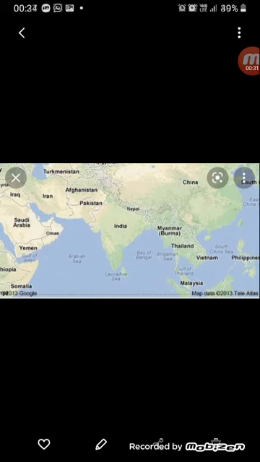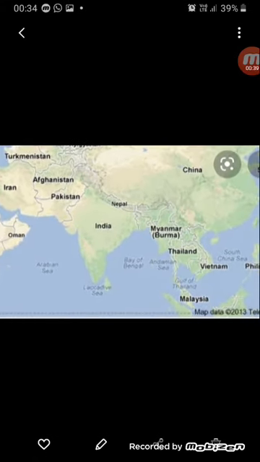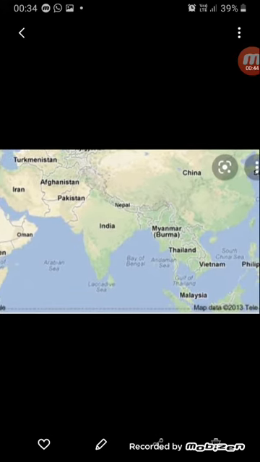Now it is at the southernmost part of the Asian subcontinent. So over here you can see this is the map of Asia and India is right away at the middle of Asia and it's in the southern part of Asia, which is situated at the head of the Indian Ocean.